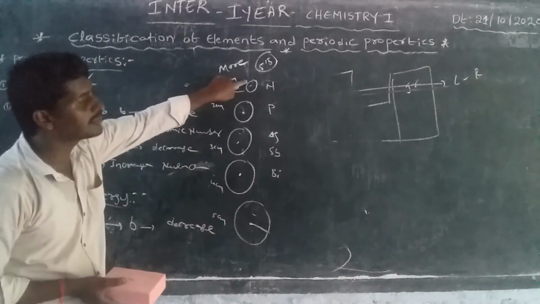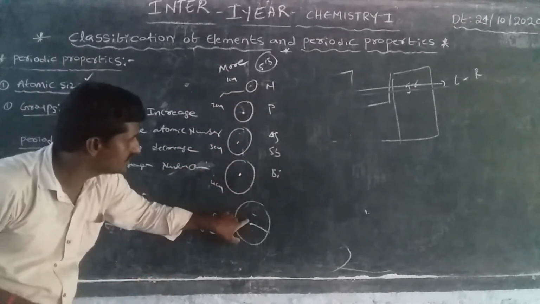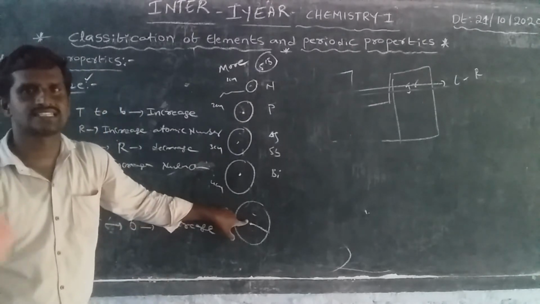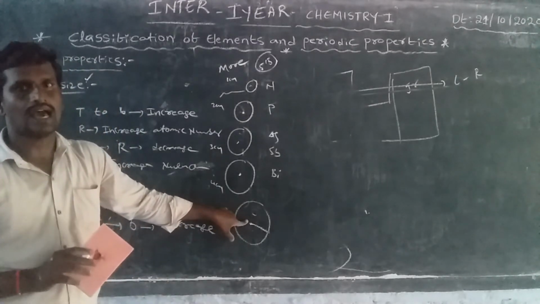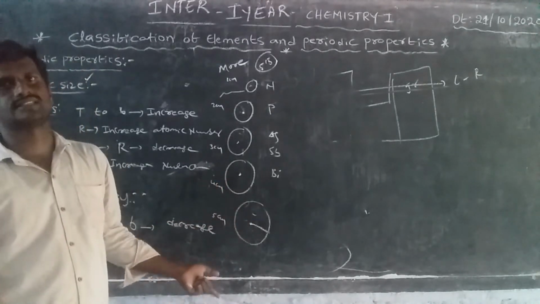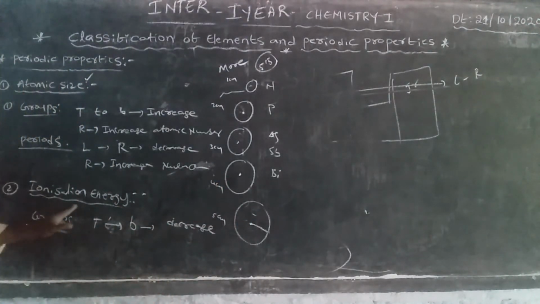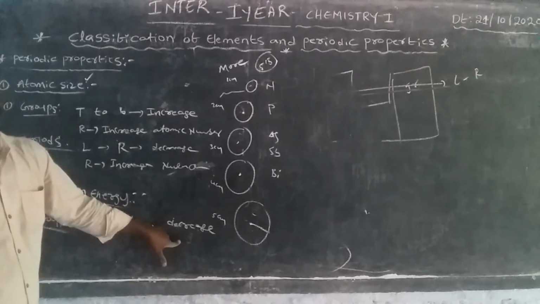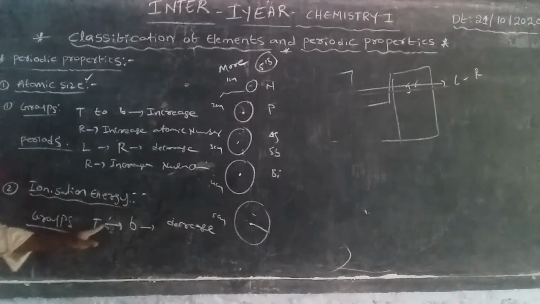In groups from top to bottom, attraction decreases, so the energy for removing one electron decreases, and ionization energy decreases from top to bottom.